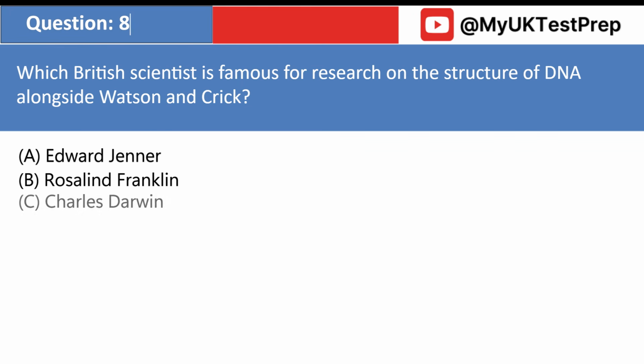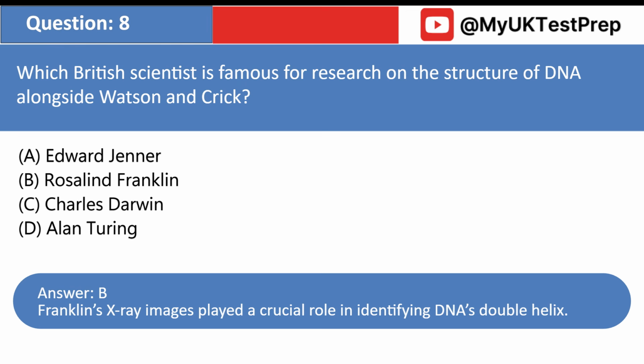Which British scientist is famous for research on the structure of DNA alongside Watson and Crick? A. Edward Jenner. B. Rosalind Franklin. C. Charles Darwin. D. Alan Turing. Answer: B. Franklin's X-ray images played a crucial role in identifying DNA's double helix.